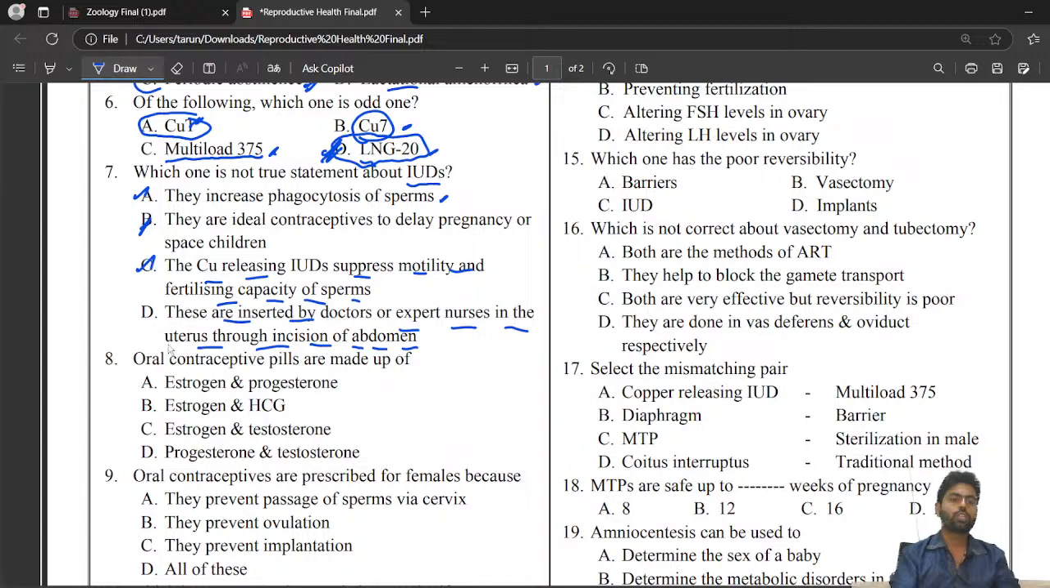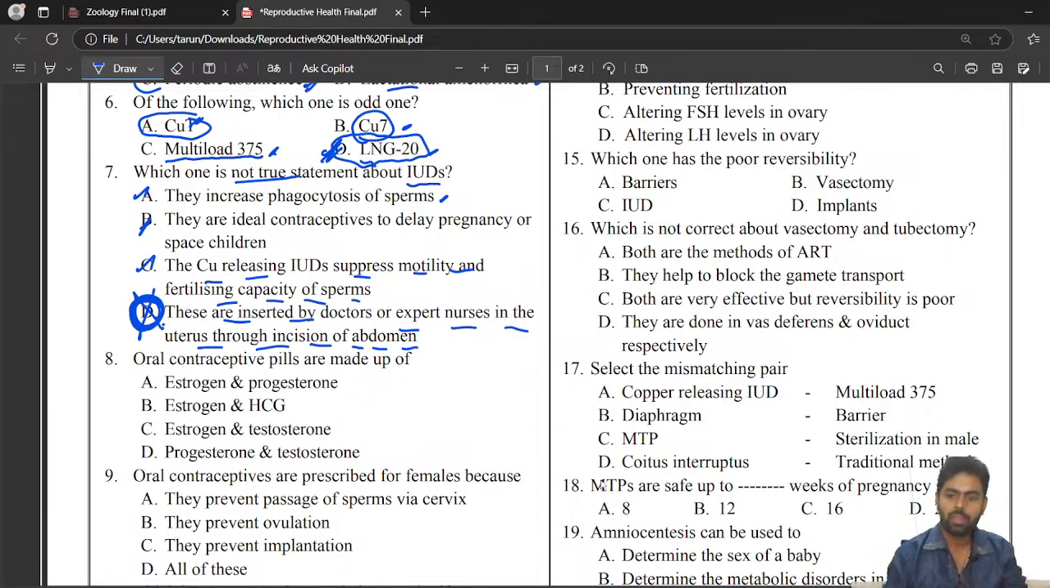These are inserted by doctors or expert nurses in the uterus through incision of the abdomen. Wrong. They do not do any incision, so this will be the incorrect statement. They will insert the material, that is the Copper T or the IUD, through the vagina and cervix, and they will implant it in the uterus. They will not do any kind of incision here. This is a non-invasive method.